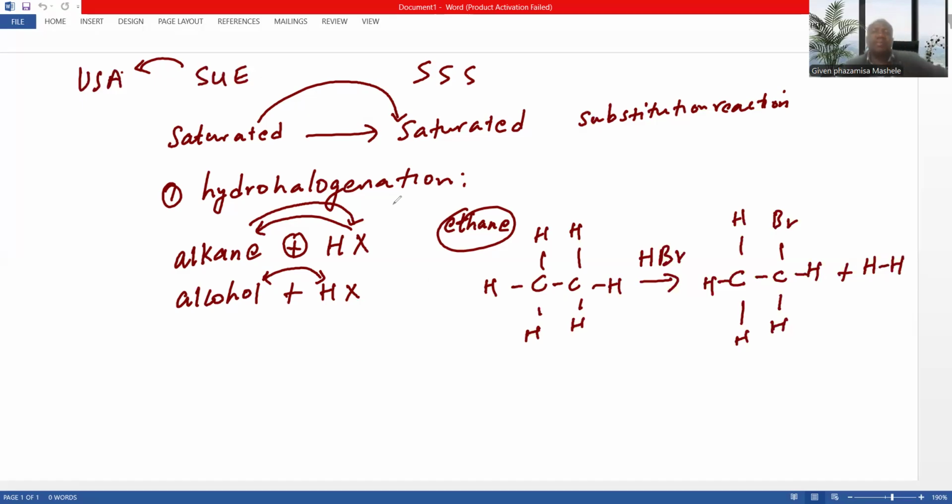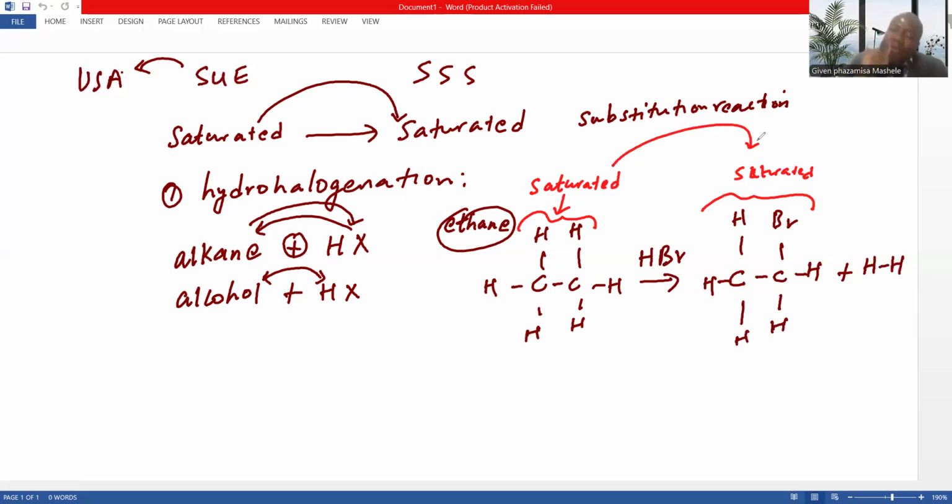What has happened here? We must first check: this reaction is saturated because it contains single bonds, but at the end, we still have a product that contains single bonds. So you see that we move from saturated to saturated. What has happened?